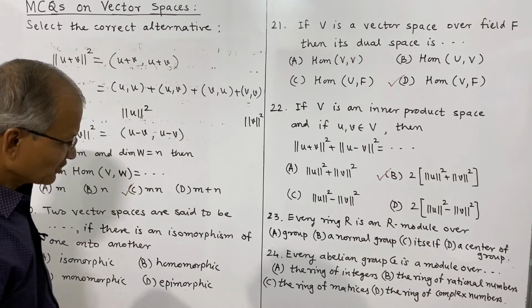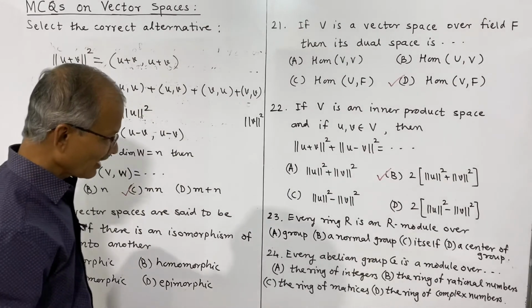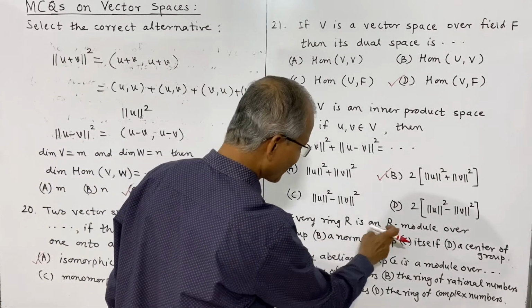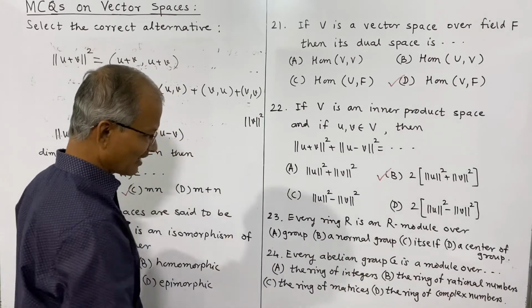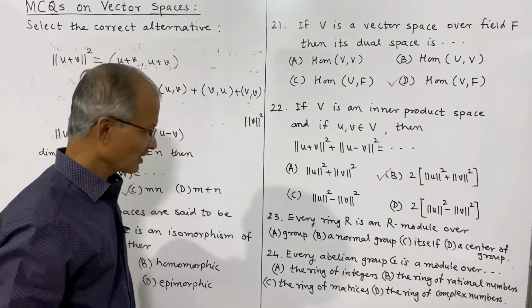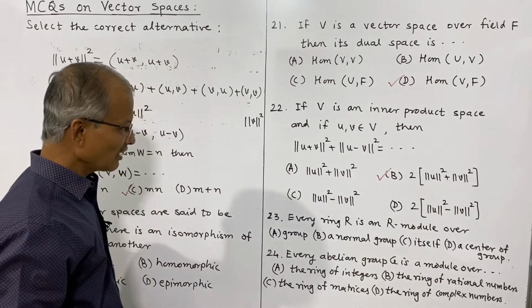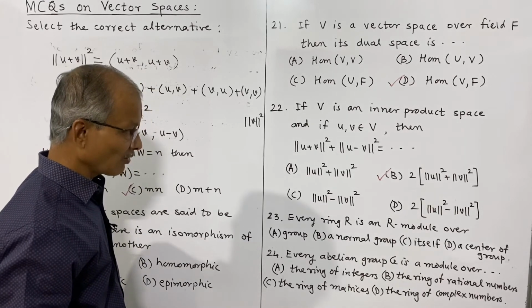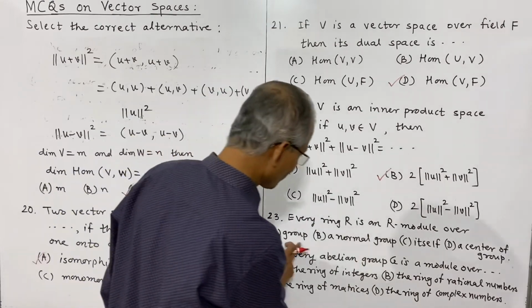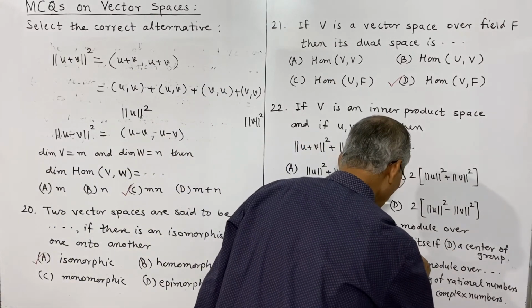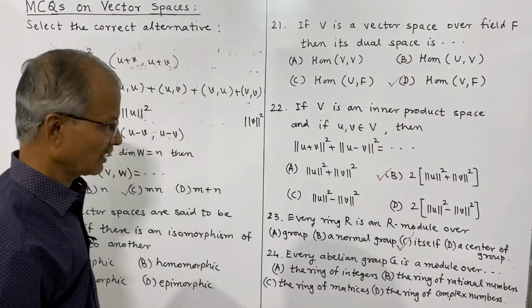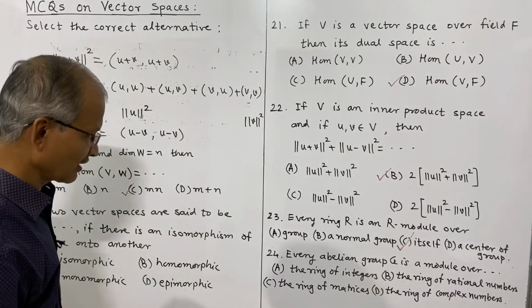And the next two questions are on modules. Every ring R is an R-module over what? These two are exactly the examples given after the definition of a module. Every ring R is a module over itself, not groups, normal group or center of group. That is, C is the correct alternative.